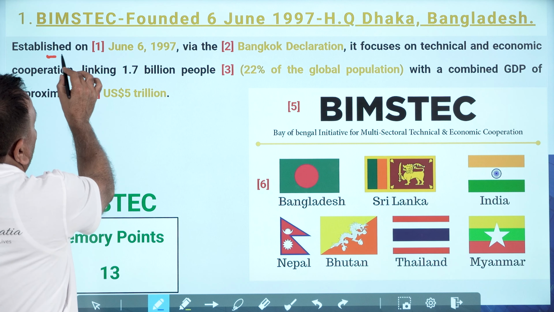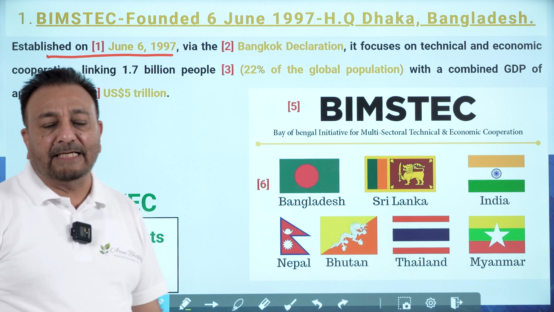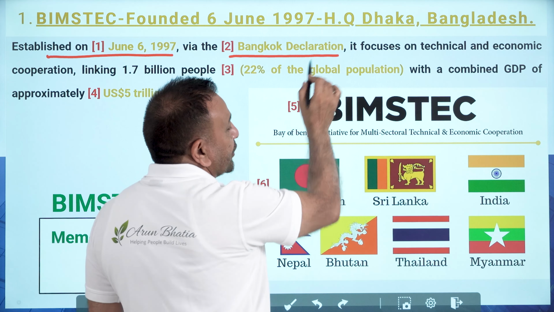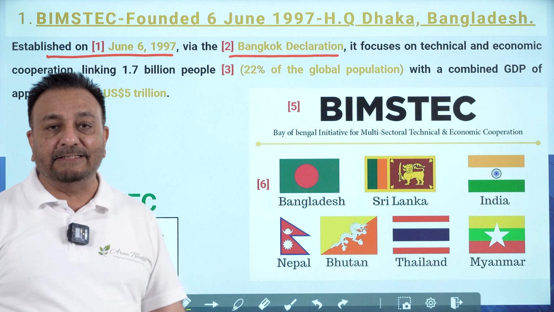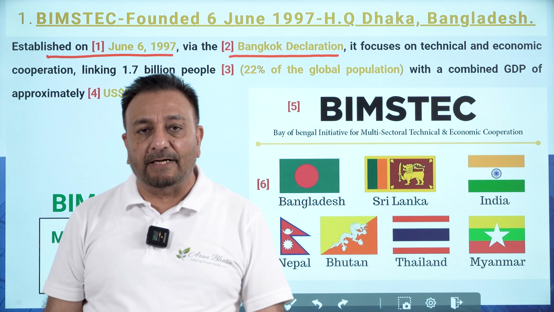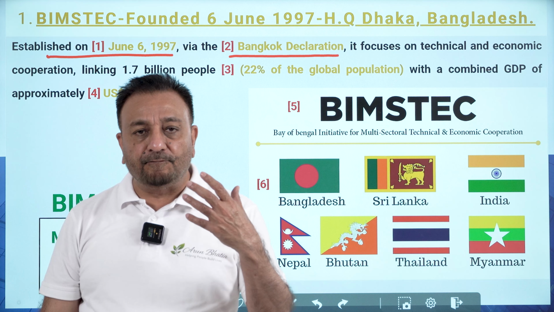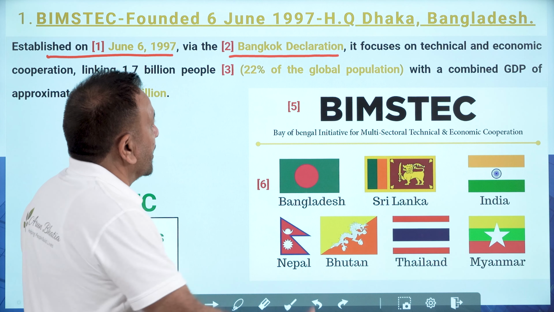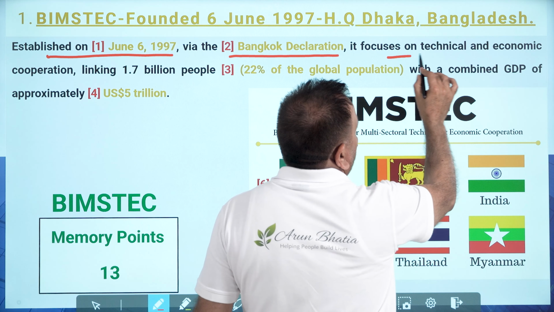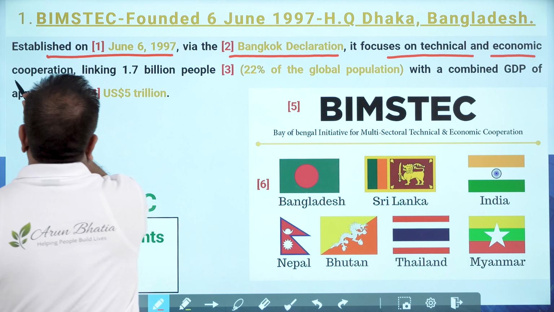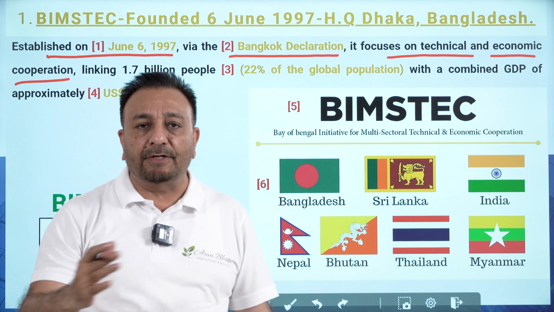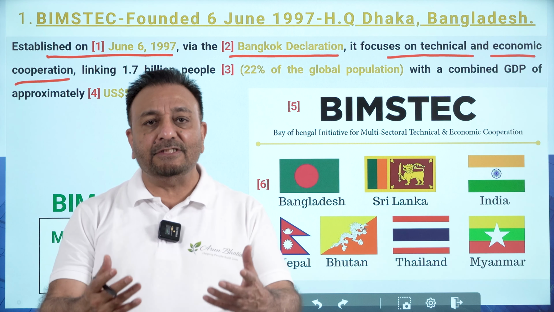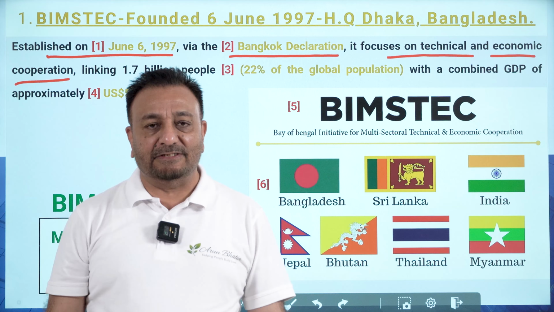When this organization was formed was 6th June 1997. Point number 2, it was formed under the Declaration of Bangkok. Bangkok, where all countries sat together, is the capital of Thailand, and they formed this 7-country member bloc. The purpose was to help each other in technology and economic cooperation, but many times it goes beyond. In this, trade, commerce, art, and culture exchanges are done. People to people exchanges are done.